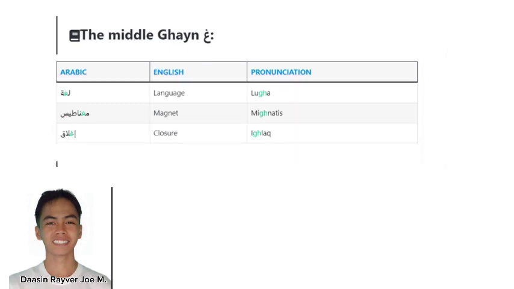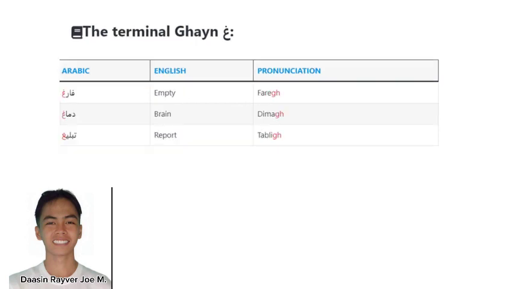For the middle Gain we have language, which is pronounced Lola. We have magnet, which is pronounced Magitis, and we have closure, which is pronounced Kolak. And for the terminal Gain, we have empty, which is pronounced Farke. We have brain, which is pronounced Dimaj, and we have report, which is pronounced Tablige.